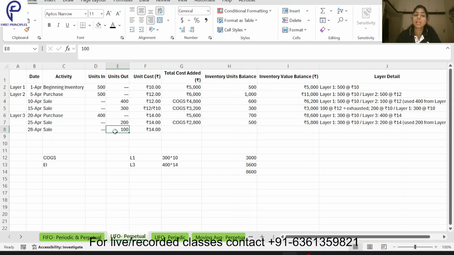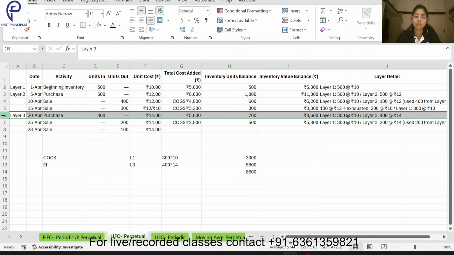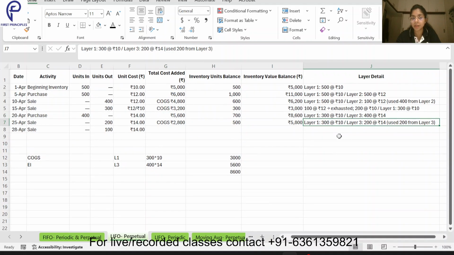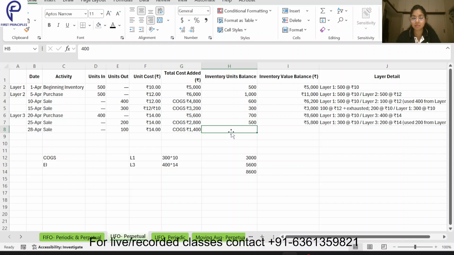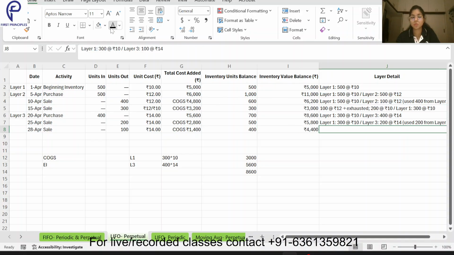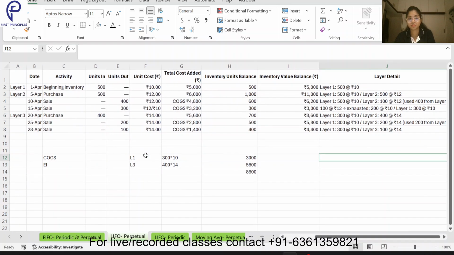Again LIFO, last in first out, which was the newest layer, this one, and from this layer I can see 200 units are remaining, so I am selling off 100 units at the rate of 14. And what is my inventory balance? My inventory balance will be 500 minus 100, 400. So my inventory value will be 4400, and this one will be my details.